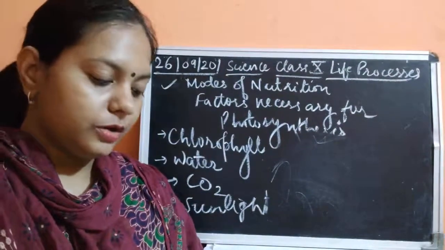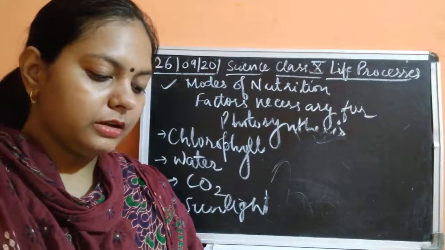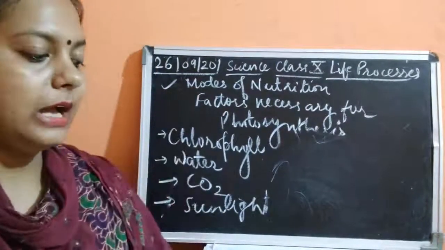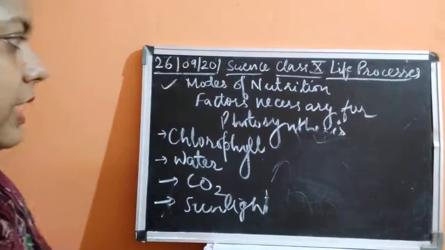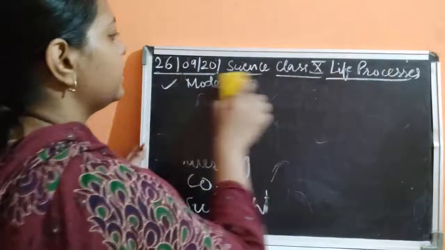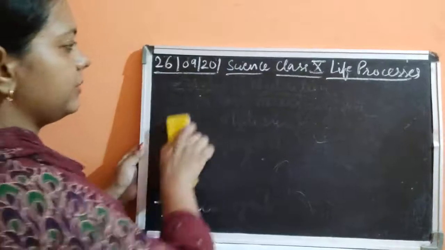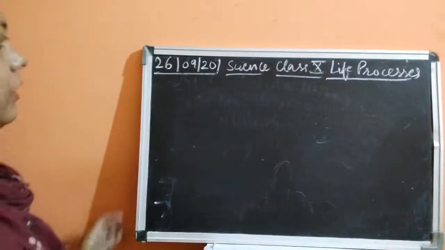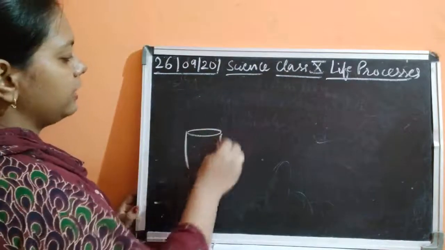So next, you will keep one bell jar, and inside that bell jar you're going to put one plant. Okay, I'll just draw it and tell you, as it is not possible to do the experiment here, so I can draw the diagram, and then it would be clear for you all. What you will do, you'll take one potted plant.